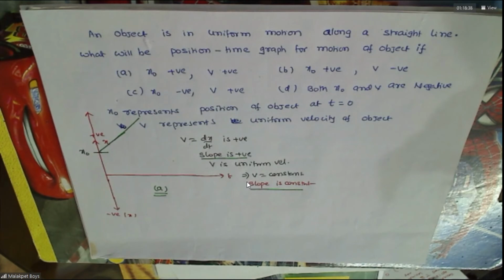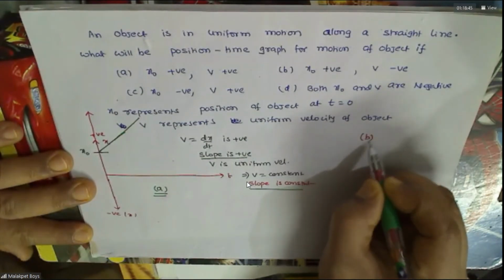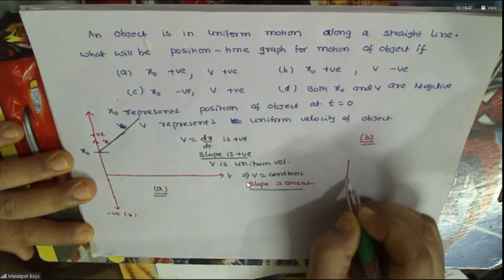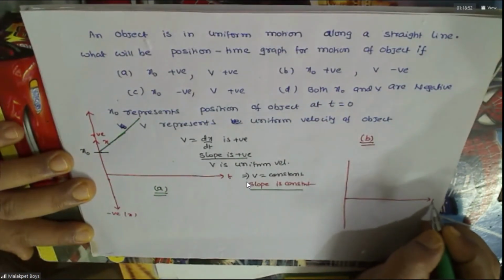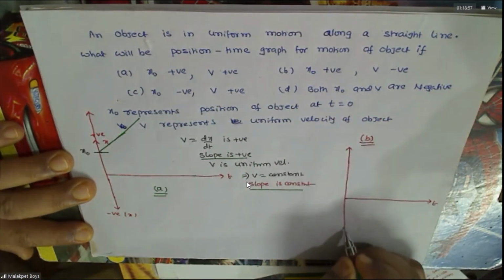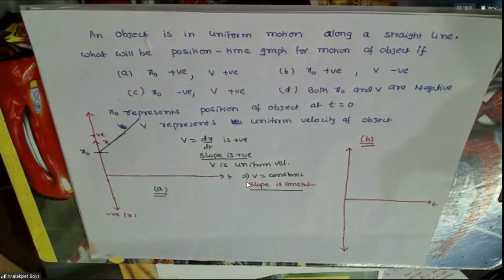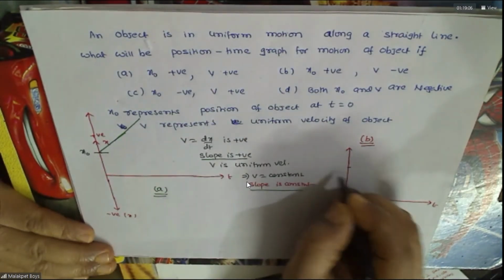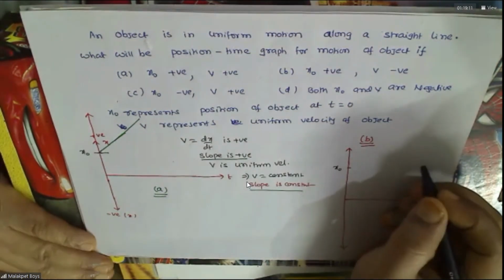Finish drawing the second part. Agreed. This is X naught is positive. V is negative.